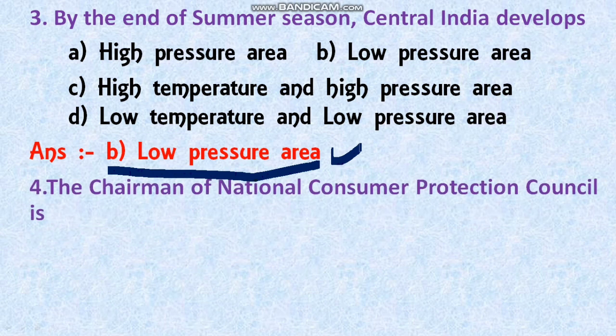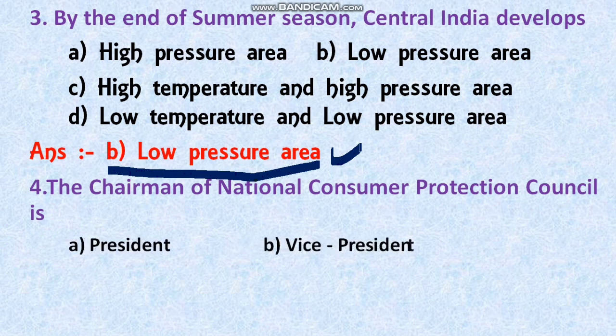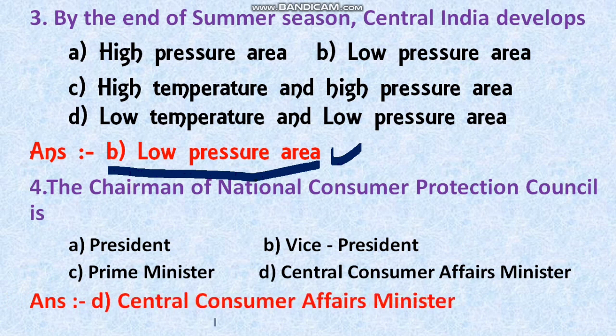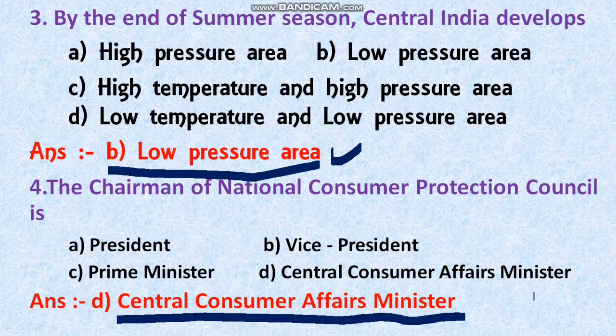The next question is, the chairman of National Consumer Protection Council is. Option A, president. Option B, vice president. Option C, prime minister. Option D, central consumer affairs minister. Okay, here they given the four options. You have any guess? Whom do you think is the chairman of the National Consumer Protection Council? See the right answer. The right answer, student, option D, central consumer affairs minister. Option D is the right answer.